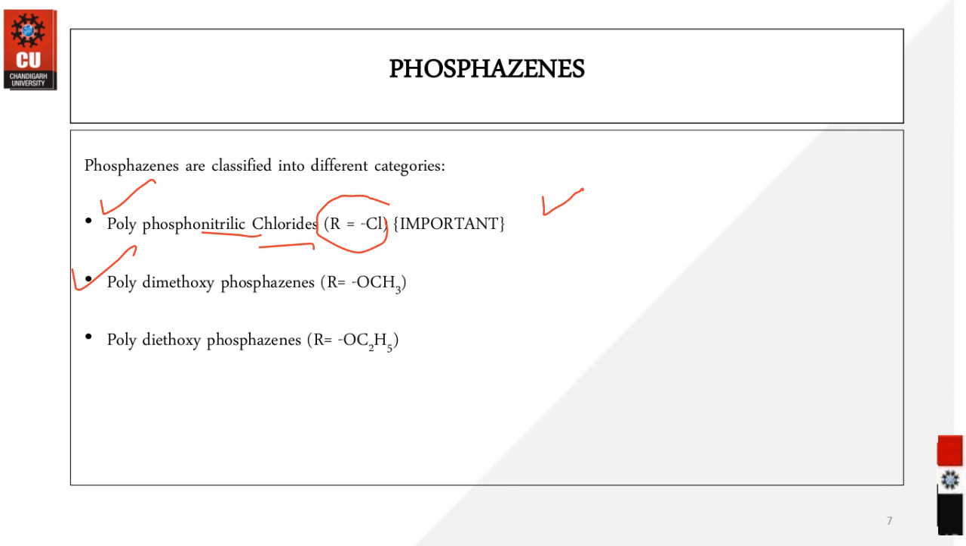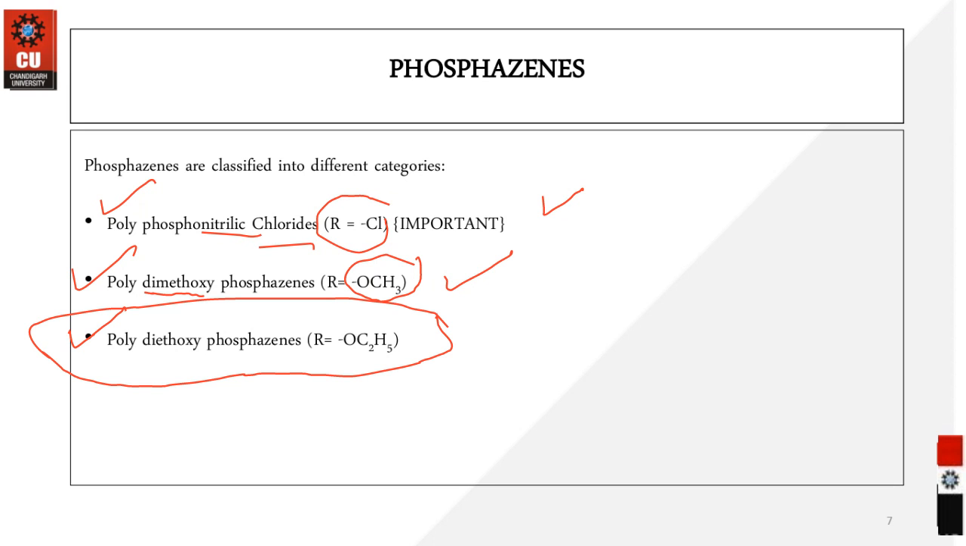Another classification includes the polydimethoxyphosphazene. So the name itself reflects that it has a substituent group, R is the methoxy. So two methoxy groups are present in the backbone of the phosphazene molecule. So we call it a polydimethoxyphosphazene. So this is another class. Similarly, if the methoxy is replaced by ethoxy, then we have another class which is known as polydiethoxyphosphazene.